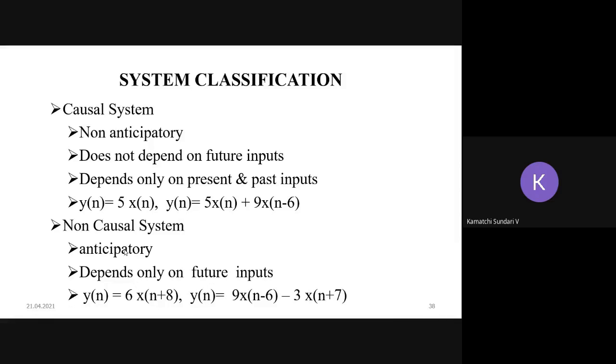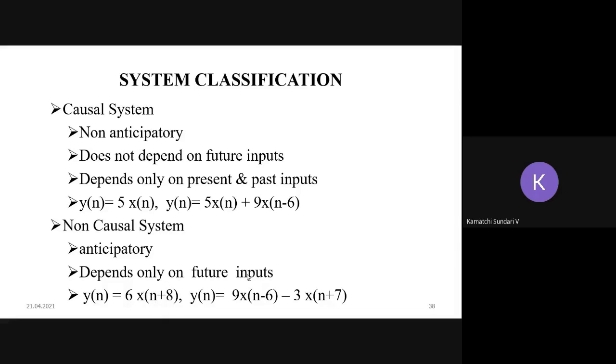And non-causal system is anticipatory. That is, the output of the non-causal system will depend on the future input along with present and past. So it may have present and past inputs or not, but if it is having the future input in your system equation, difference equation, then blindly you can write your system as a non-causal system. So the example is y of n is equal to 6 into x of n plus 8, future input. So this is a non-causal system.